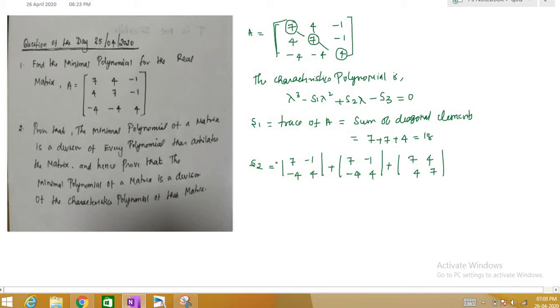So this is a way to find S2. For every diagonal you need to find the minor. So for this diagonal, the minors are the terms that are remaining after deleting the column and row. So you expand this determinant.